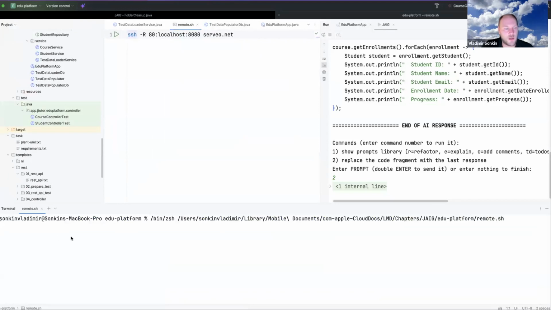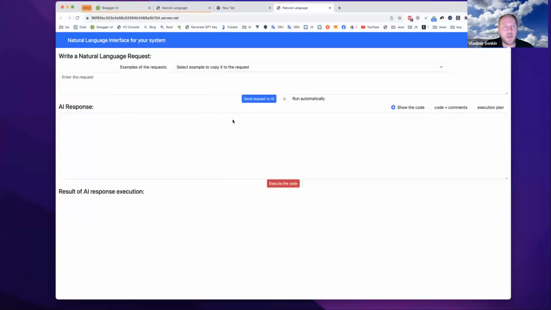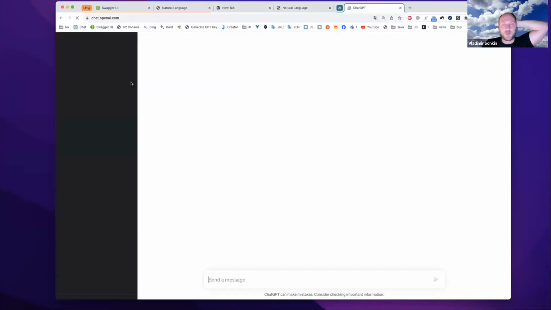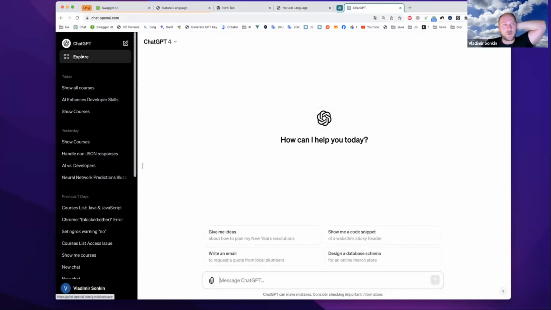This is how I am able to expose it. I'm having this server running, and this way I'm able to open it externally. And I will go to ChatGPT and demonstrate the new feature, a very cool feature, to create GPTs.